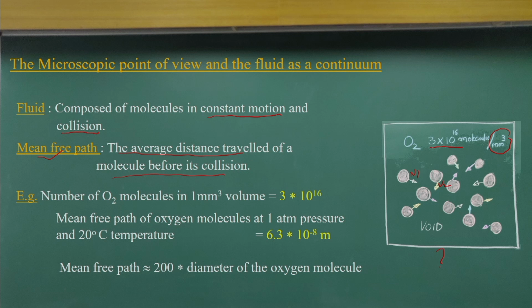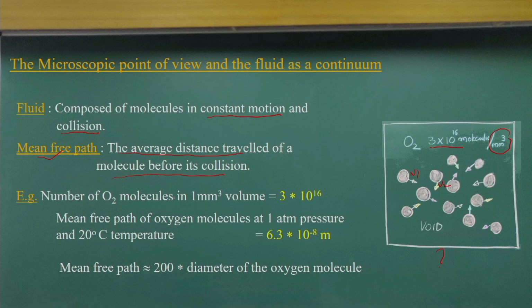This gives us a very interesting phenomenon. For example, the number of oxygen molecules in 1 cubic millimeter is 3×10¹⁶, but the mean free path of these oxygen molecules at 1 atmospheric pressure and 20° temperature is equal to 6.3×10⁻⁸ meters.